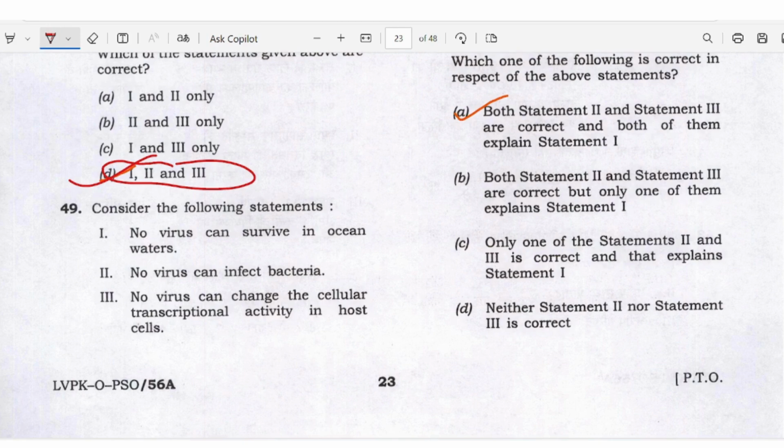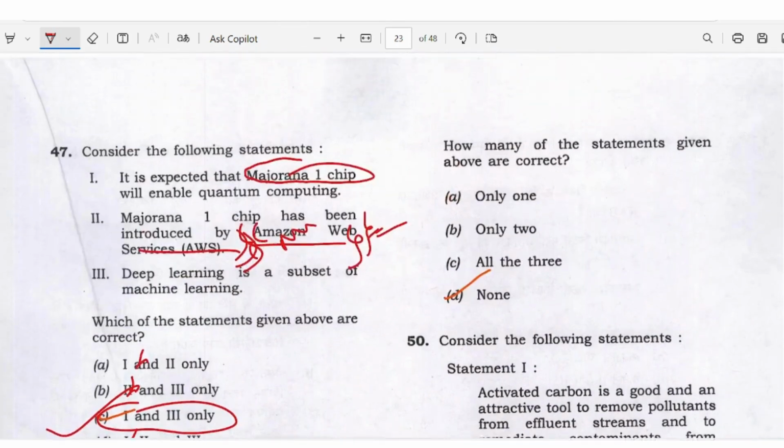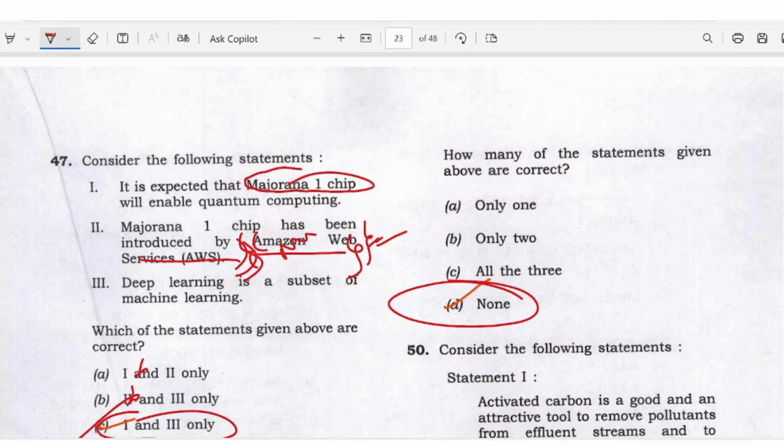No virus can survive in ocean water. No virus can infect bacteria. No virus can change the cellular transcription activity in the host cell. So none here. Answer D. Okay.